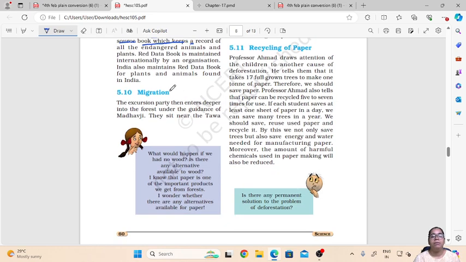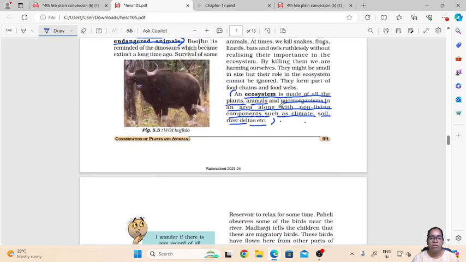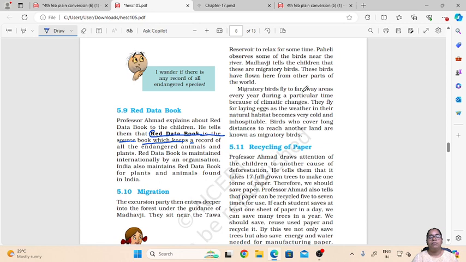Now let us see what we mean by migration. Migration basically means moving from one place to another. So why do animals and people need to move from one place to another? We know that many birds migrate. We have heard that mostly birds fly to faraway places from one place to another. And why do they do so? They do it because of the climatic conditions.